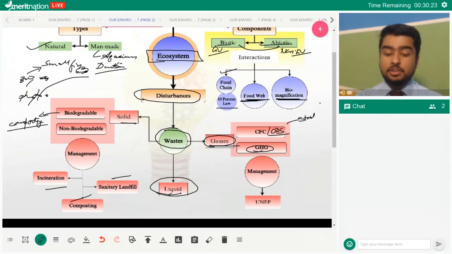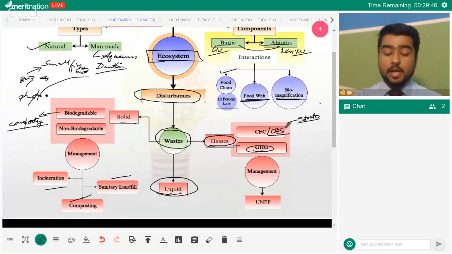Now here you need to understand that ozone is present even in the troposphere, right? But when it's present in the troposphere, it's of no use to humans, right? Rather, it's a pollutant when it's present in the troposphere. So we are concerned largely with the ozone's presence in the stratosphere, right? There, because of the presence of chlorofluorocarbons, it is destroyed, right? When it is present in the stratosphere, it absorbs the UV radiation, and because of that, we are protected from the ultraviolet rays.